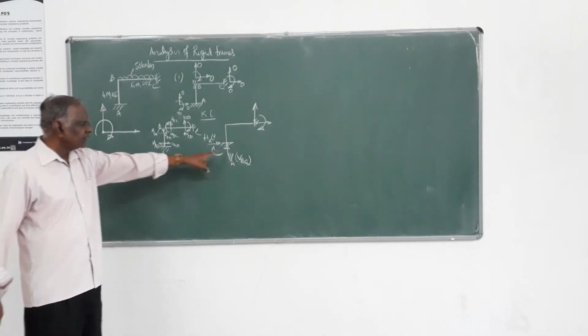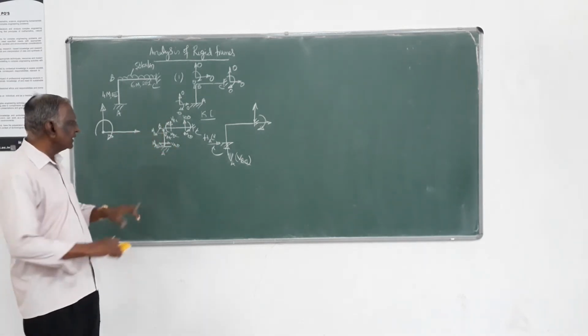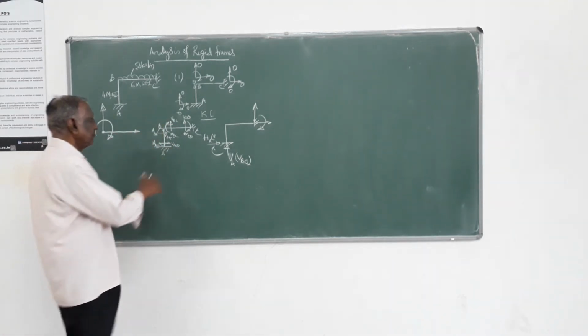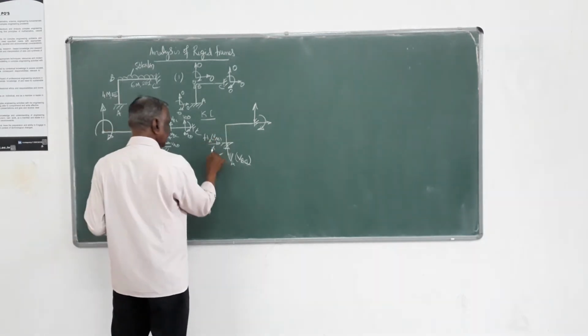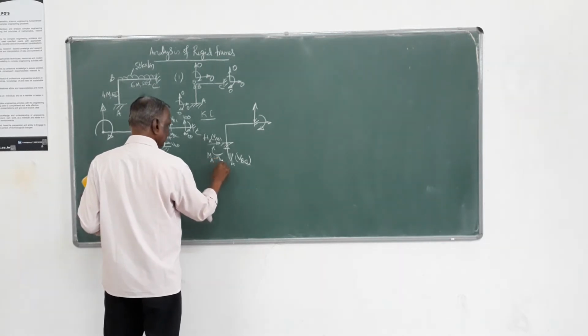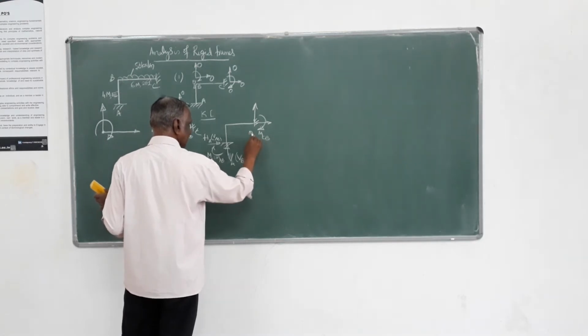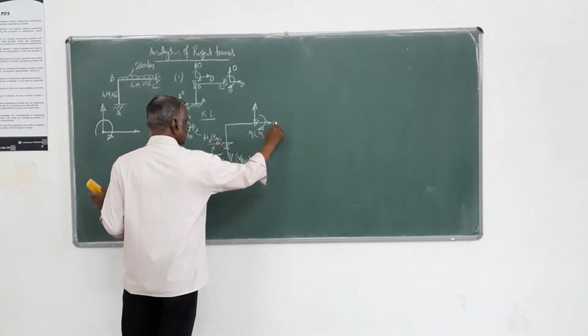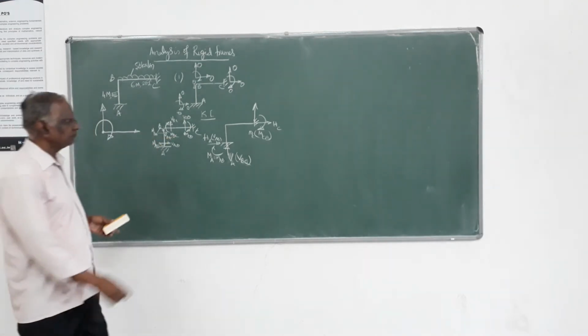So here this vertical VA comes here, VBC. Similarly, this HA will be this VAB, and this MA is nothing but your MAB, and here MCB, that is MC, and this is HC, which is nothing but VBA.